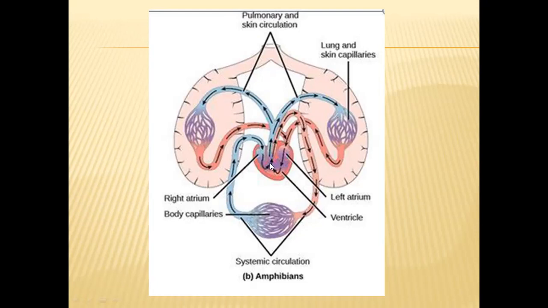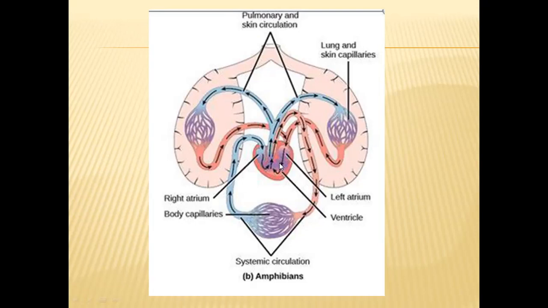From right auricle, the blood will enter into ventricle. From ventricle, through pulmonary arteries, the blood will be supplied to both lungs. So in the lungs, oxygen will be added to the blood. So deoxygenated blood now becomes oxygenated blood. So this oxygenated blood will be sent to the left auricle through pulmonary veins. So the two pulmonary veins coming from two lungs will supply purified blood or oxygenated blood. And this oxygenated blood will be entering into this ventricle.